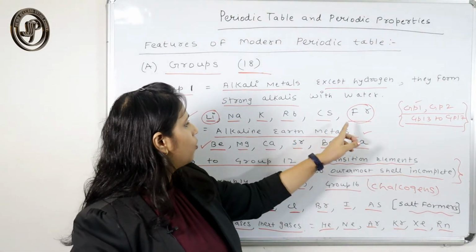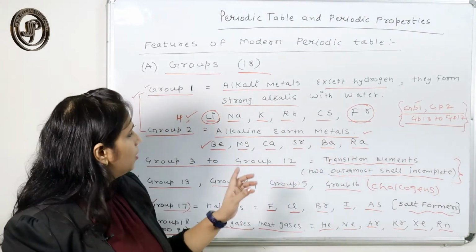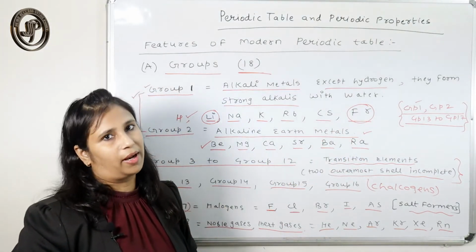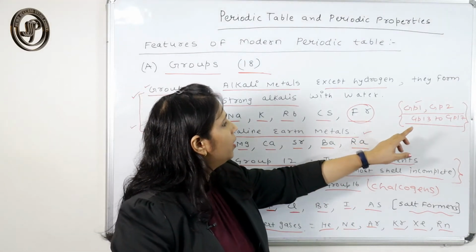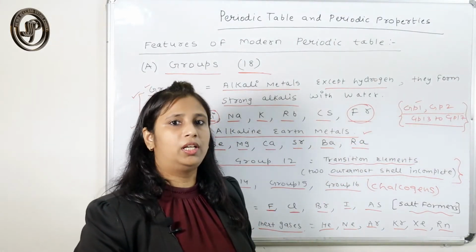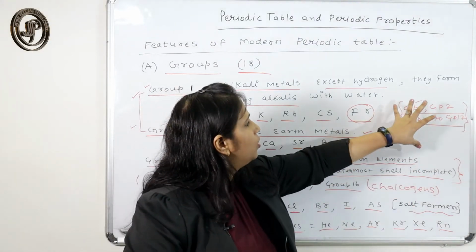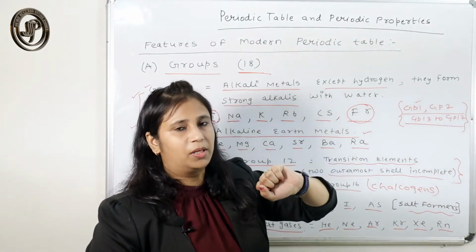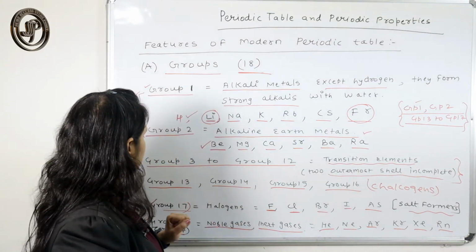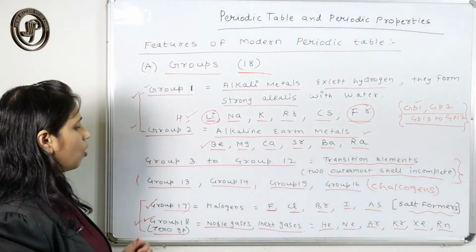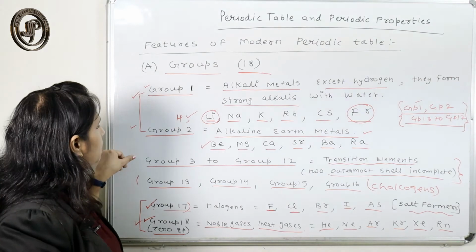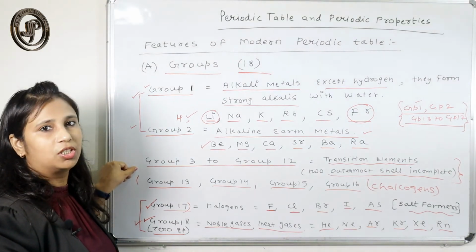The last element of the group is the radioactive element. So group 1, group 2 and then group 13 to group 17 with valence electrons 3 to 7 together are called representative elements. Group 18 is the noble gases, and group 3 to group 12 are the transition elements.